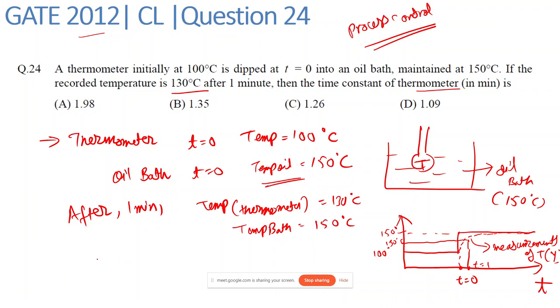So in process control we denote this time constant by tau, and that we have to find for this thermometer. So do you know what time constant is for this thermometer or in general?